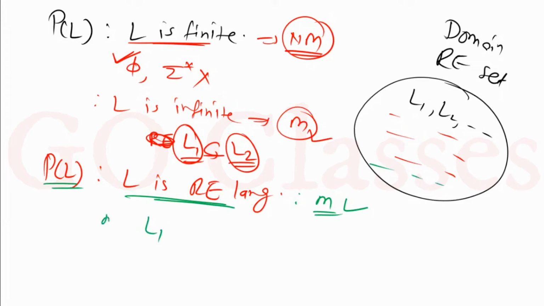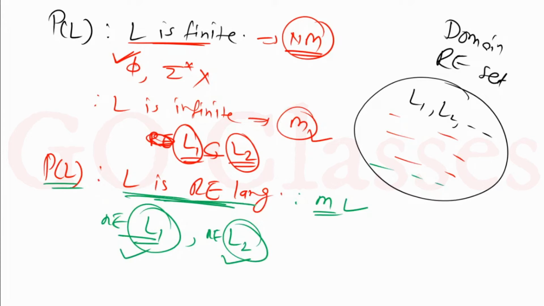If you take any RE language L1 and you take any RE language L2, definitely you can see, if this is an RE language, this is also an RE language. So if this is a superset, if this is satisfying this property, this is also satisfying this property. Actually this is a trivial property. For RE languages this is a trivial property. Every trivial property is a monotonic property. So if you have a trivial property, that means this is a monotonic property.